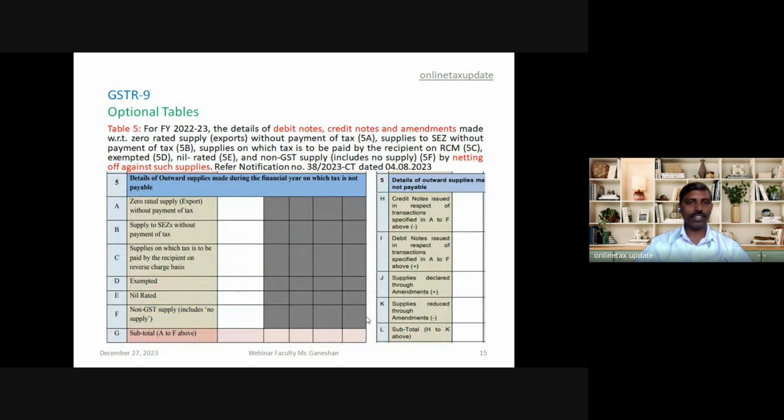Table 5 again requires the credit note, debit note, amendment, and upward or downward revision in H, I, J, and K. So either we can show it separately, credit note, debit note, amendment, or we can net it off in 5A to F and furnish it.